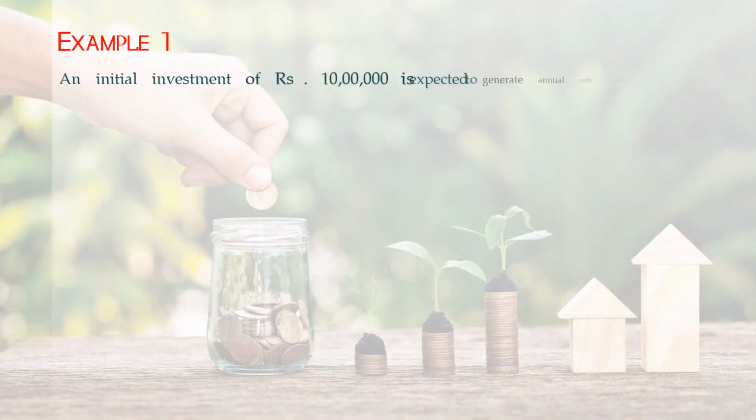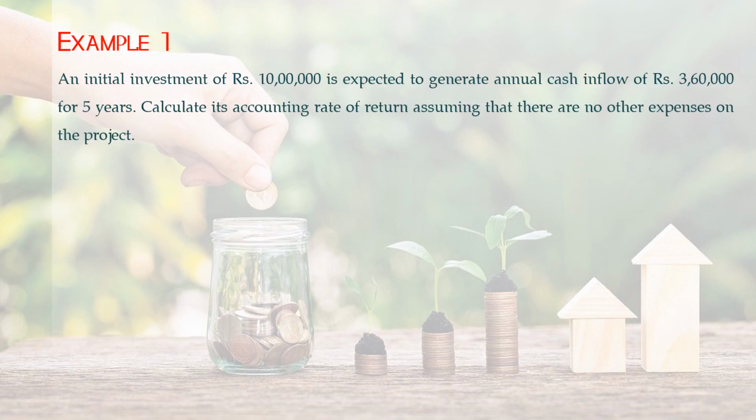Example 1. An initial investment of rupees 10 lakh is expected to generate annual cash inflow of rupees 3,60,000 for 5 years. Calculate its accounting rate of return, assuming that there are no other expenses on the project. So what are the points to be noted? Initial investment is rupees 10 lakh.